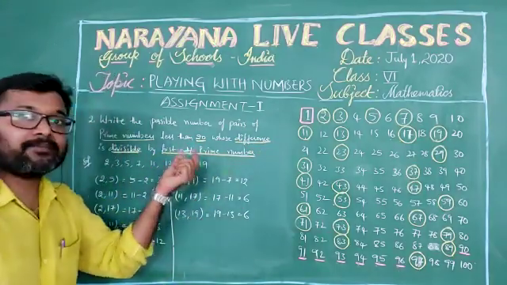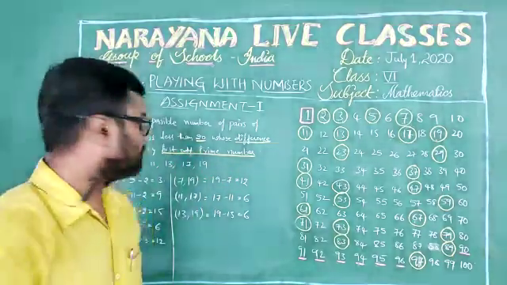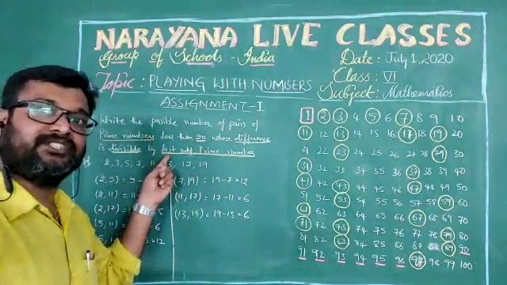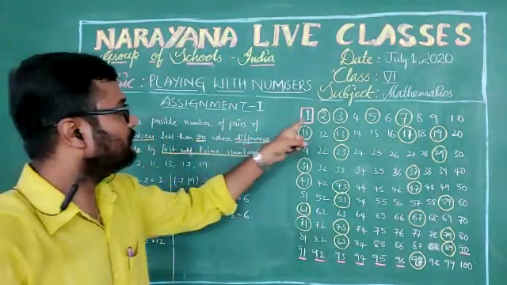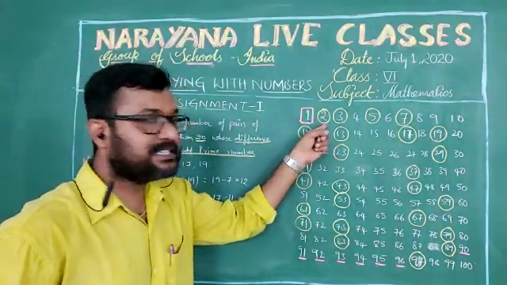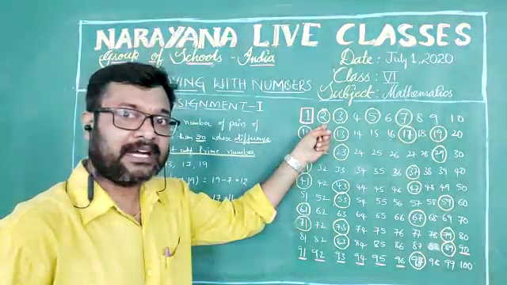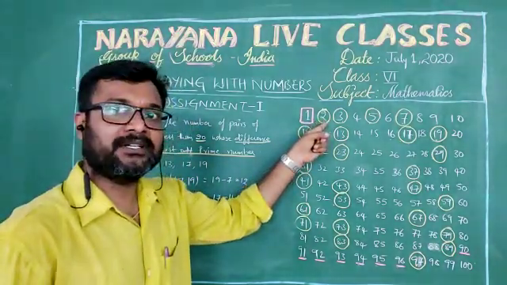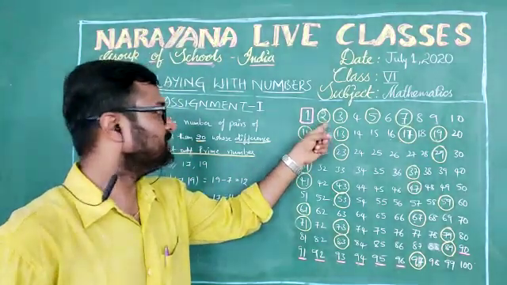So it is a number which is prime, odd and first. If you check here, 2 is an even number and also a prime number. It is the only even prime number in the natural numbers, isn't it?